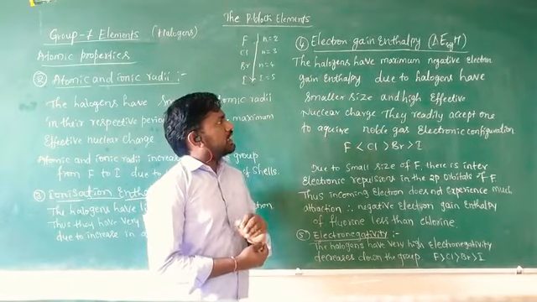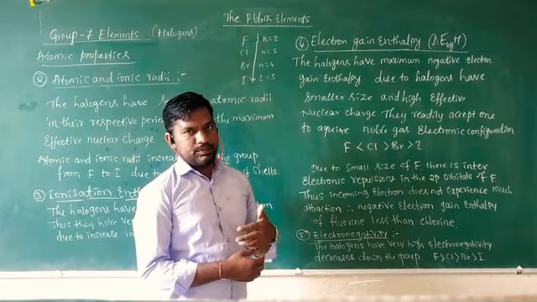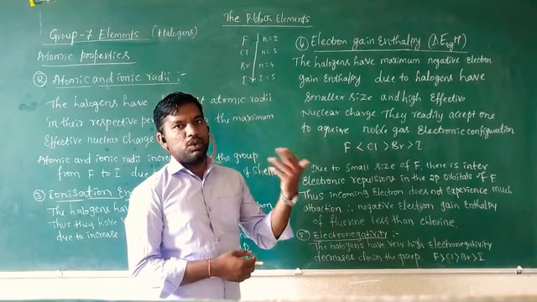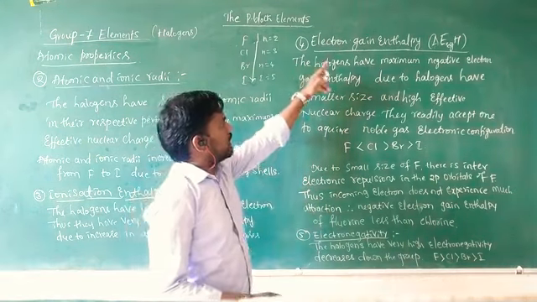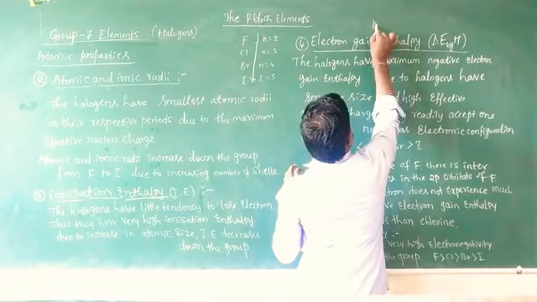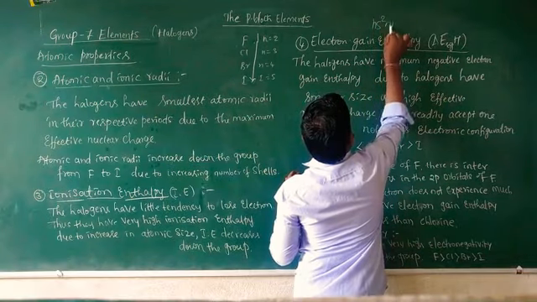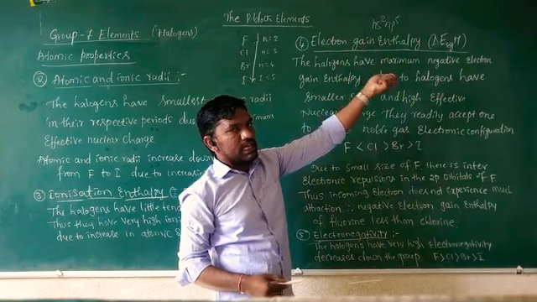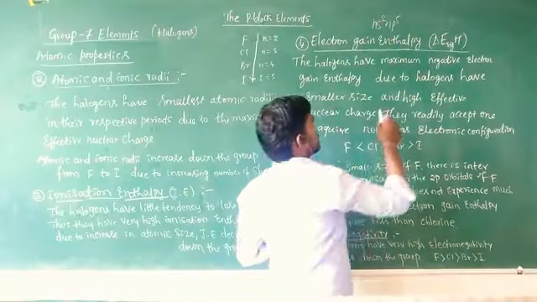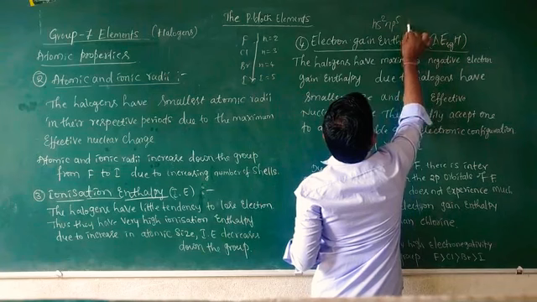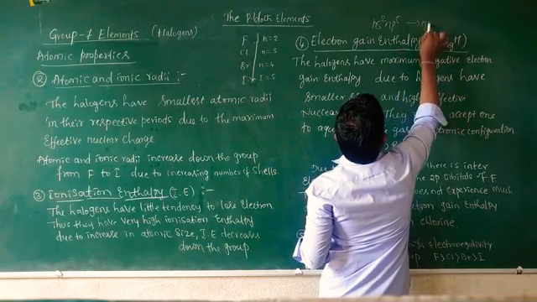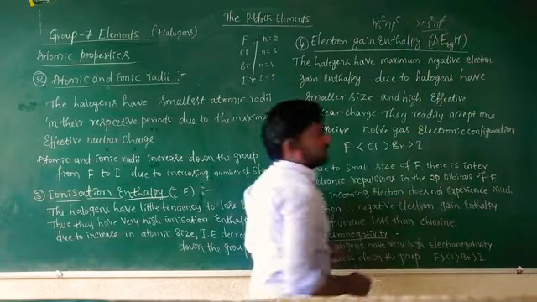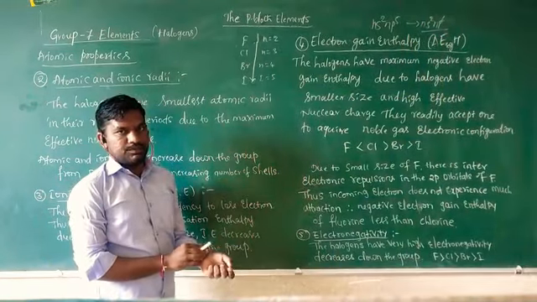Fourth one, electron gain enthalpy. Halogens require one electron to attain the noble gas configuration, because the general formula of halogens is ns2np5. If they gain one electron from other atoms, it forms ns2np6, the noble gas configuration.